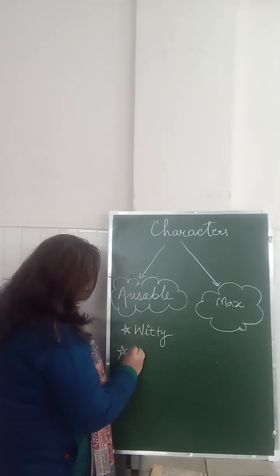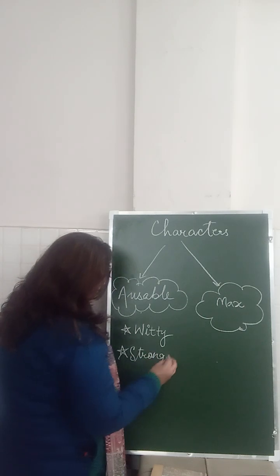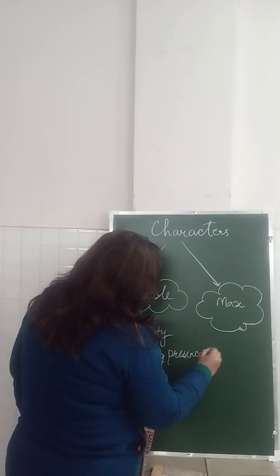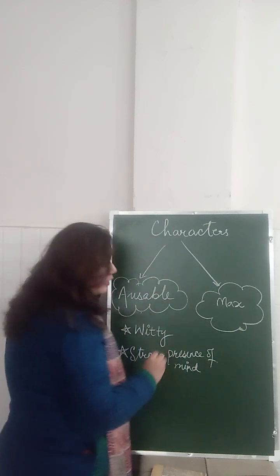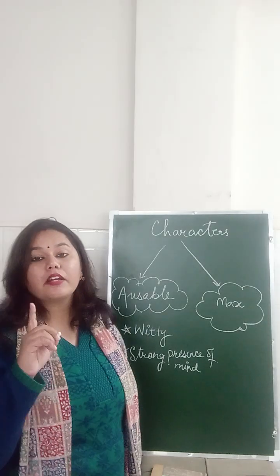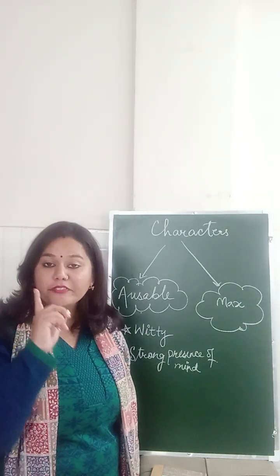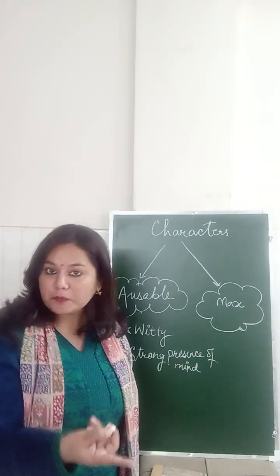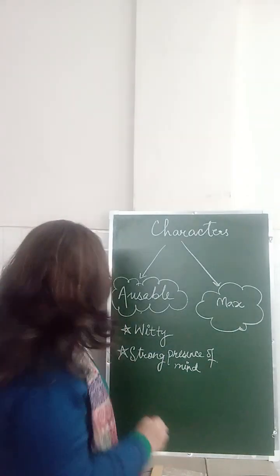Related to witty, of course, you have strong presence of mind. In this, you can talk about Oswald's reaction, that how he was able to control his fear. He could have a control over not exhibiting his feelings of being fearful if he was.